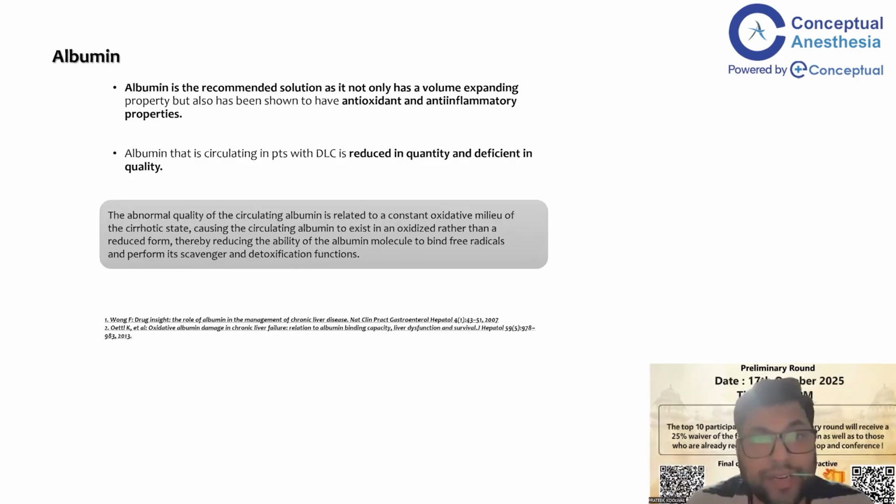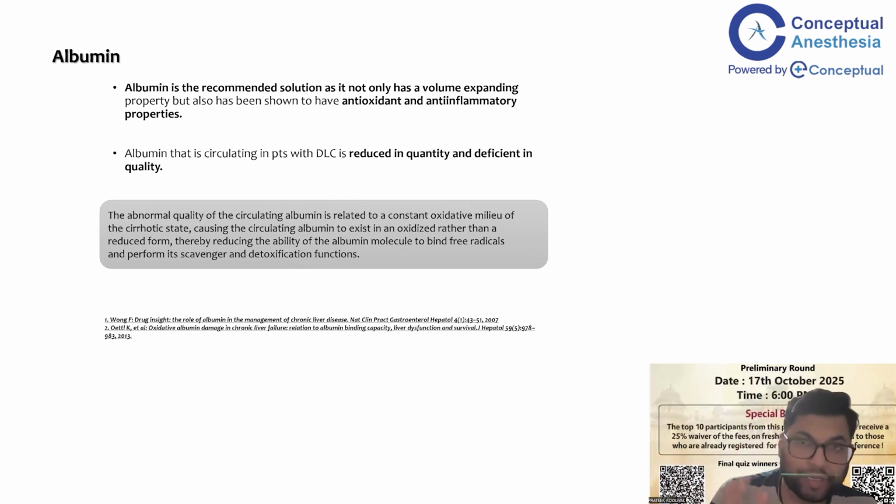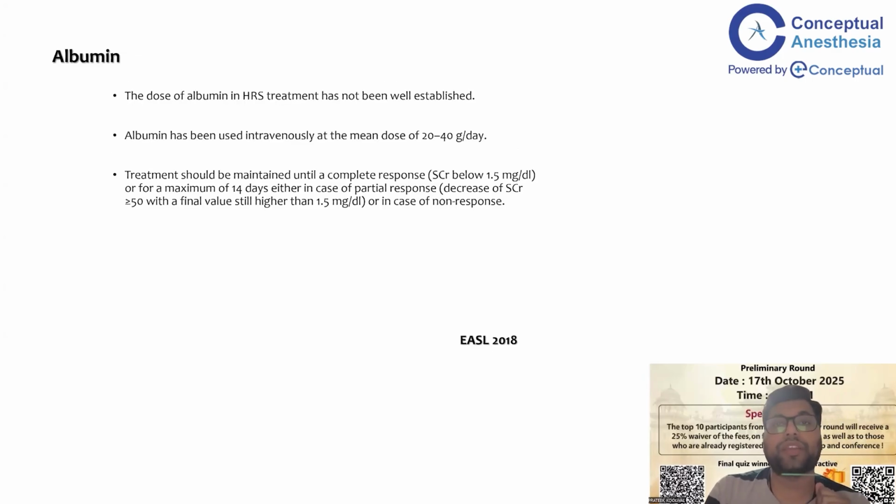Albumin is the recommended solution as it not only has a volume expanding property but has also been shown to have antioxidant and anti-inflammatory properties. The dose of albumin in HRS treatment has not been well established. Albumin has been used intravenously at a mean dose of 20 to 40 gram per day.